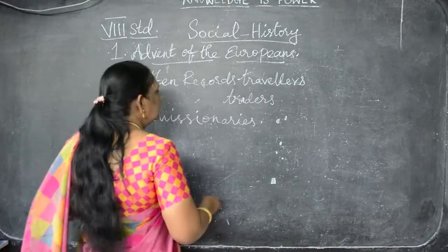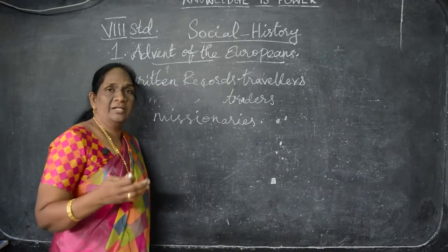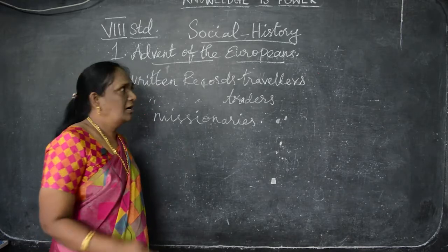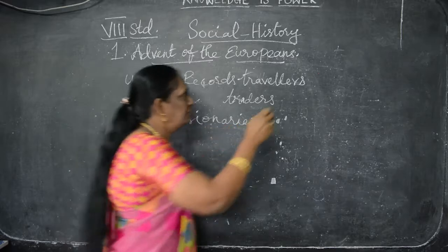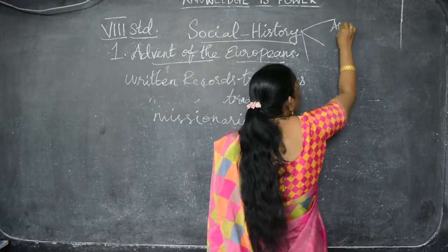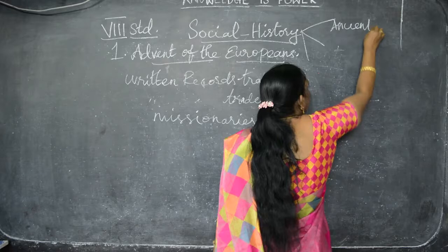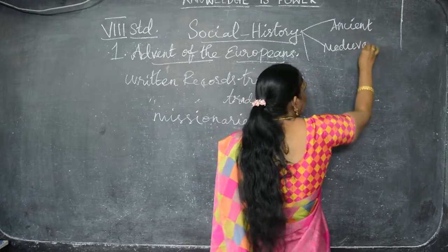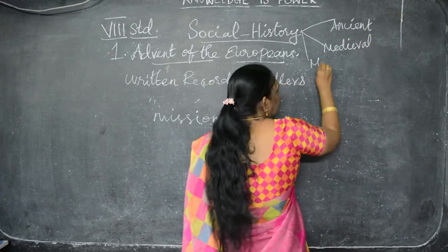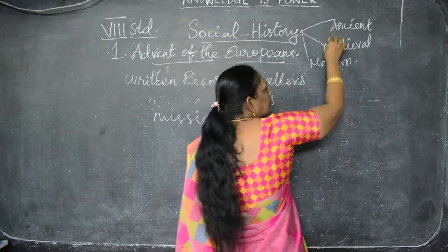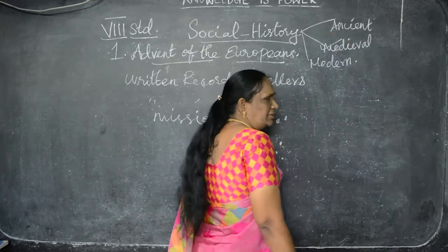Here, to know about the modern period: in the 7th standard you studied about the medieval period. Indian history is divided into 3 major groups: ancient, medieval and modern. In 7th standard itself you studied the medieval period.